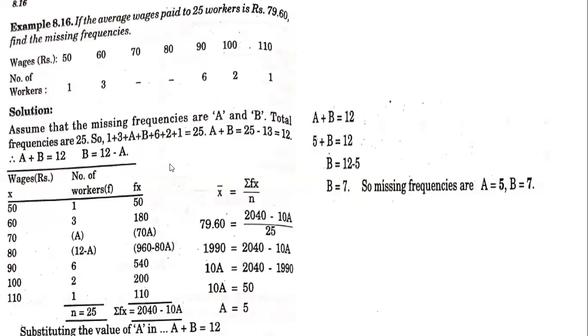Now here, when you get a two missing frequency problem, you can convert that into a one missing frequency problem. How to convert that? So we know that a plus b is equal to 12, or b can be written as 12 minus a. So here the first one will be a, and the second missing frequency is assumed as 12 minus a. As usual, you have to proceed. So you will be getting a is equal to 5. So when a is equal to 5, b will be 12 minus 5, that is equal to 7. So the missing frequencies are 5 and 7.